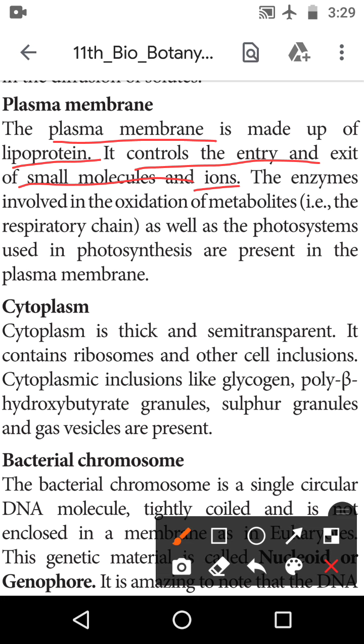It controls the entry and exit of small molecules and ions. The enzymes involved in the oxidation of the metabolites and the respiratory chain, as well as the photosystem used in photosynthesis, are present in the plasma membrane. Photo means light, used in the photosynthesis process.